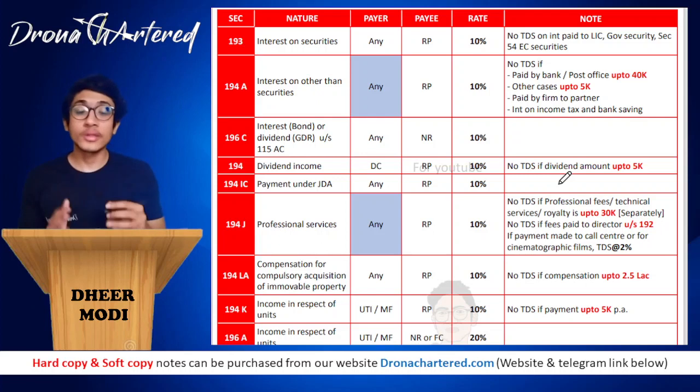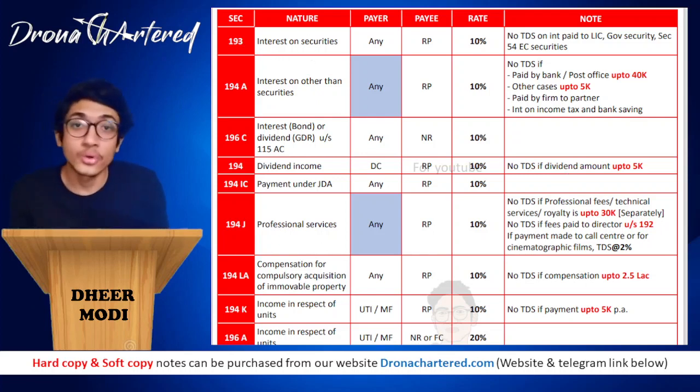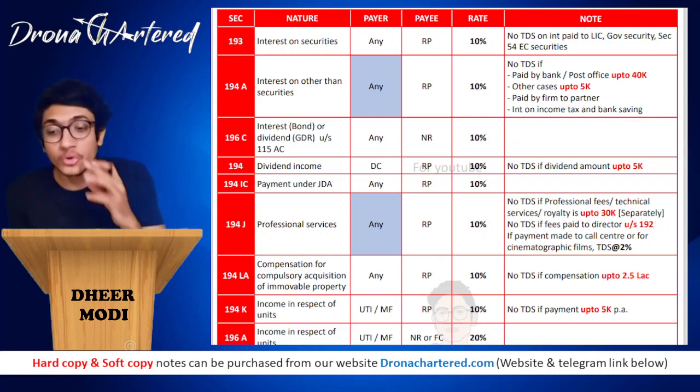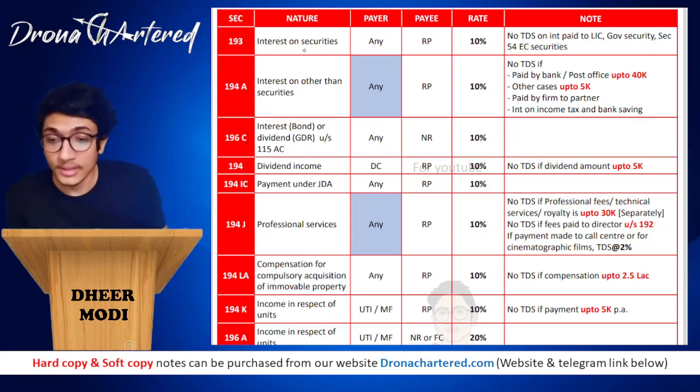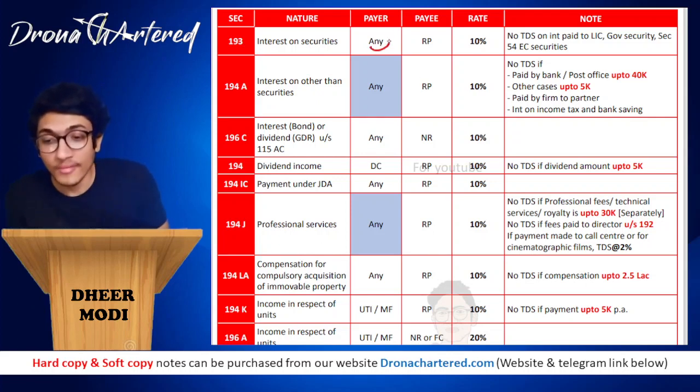Now coming to your section 193. 193 talks about interest on security. So how do you remember this? Free and security rhyme, both of them rhyme. So therefore, interest on security is section 193. Okay, interest on security, 3 you can remember, therefore 193. Of course, the payer is any person who pays a resident person, and the rate is 10%. If you see, all these rates are 10%. Got it? So section 193 rate is 10%.